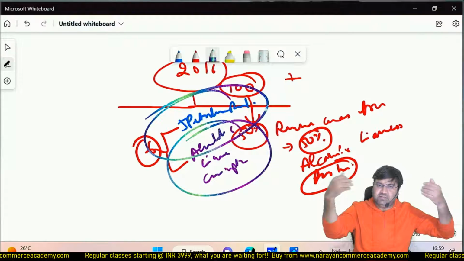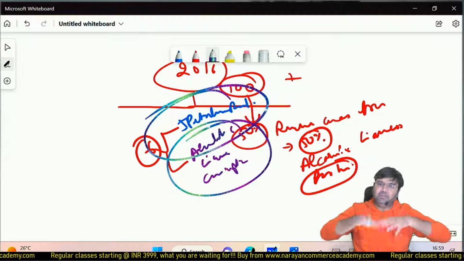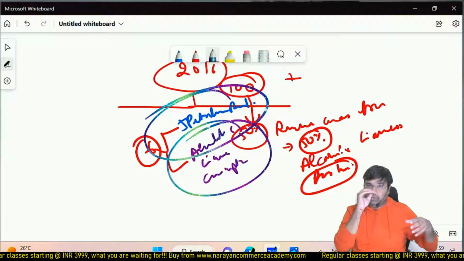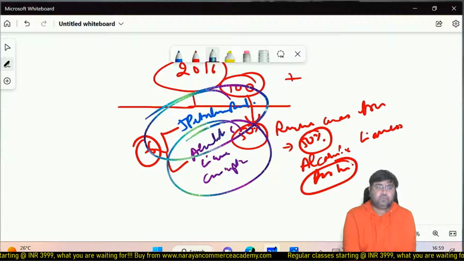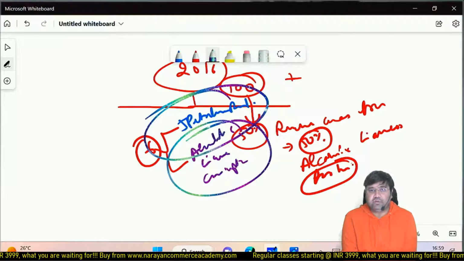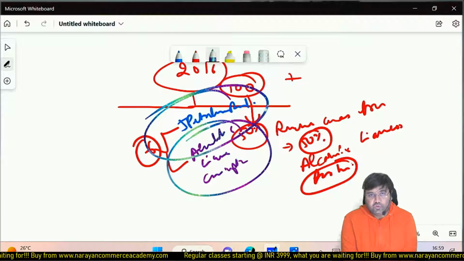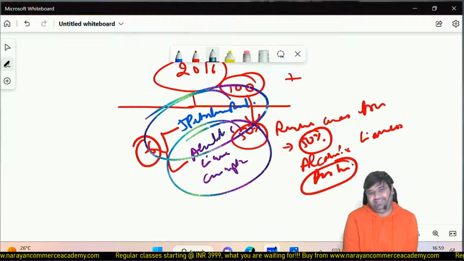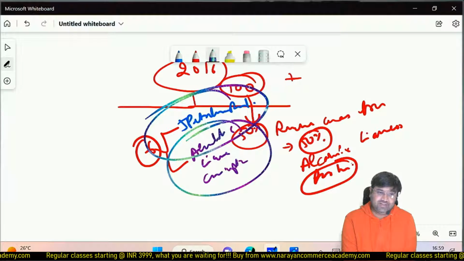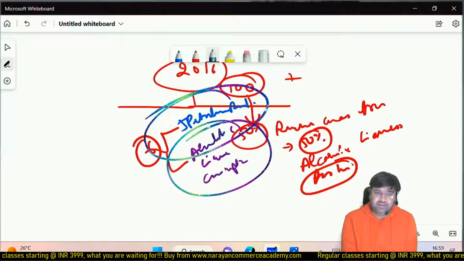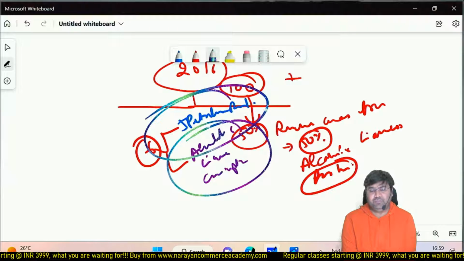We are going to discuss these 6 items in detail because this is going to come again and again. Right now I am just explaining the logic behind this. In this class I am not going to discuss it in detail. So 6 items are kept out of GST. Apart from that, the state government, whom people think of as stupid, the political class, lesser educated, 7th class fail, 6th class fail, are very smart when it comes to real business.